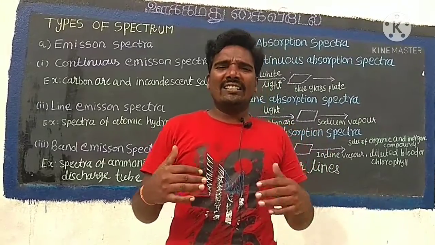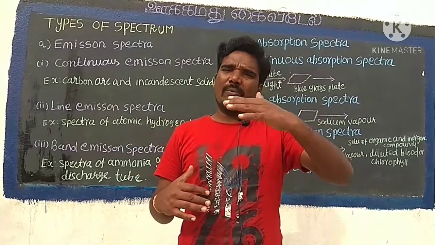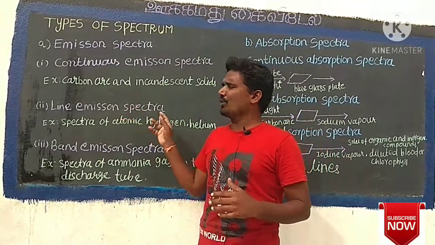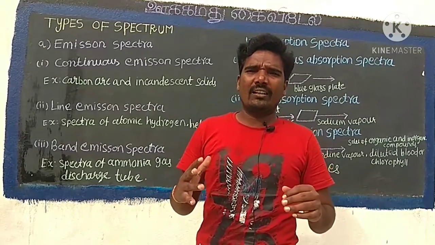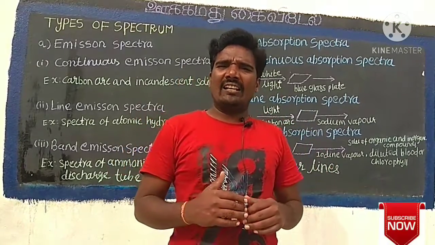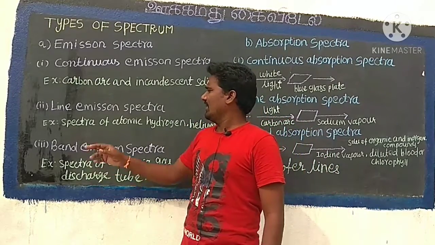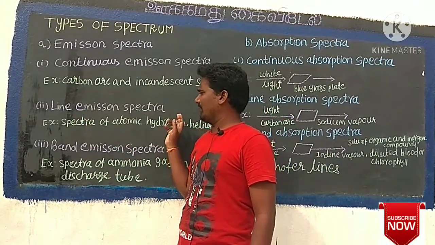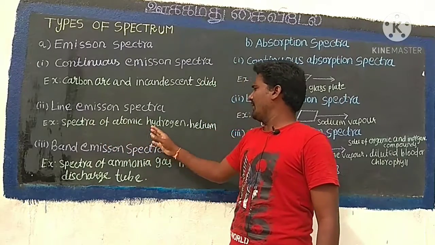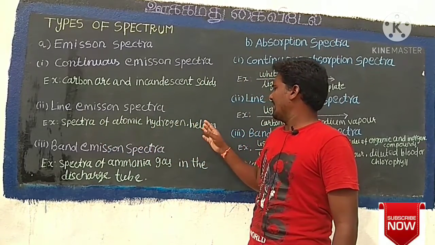Such spectra arise due to excited atoms of elements. These lines are the characteristics of the elements and are different for different elements. Example, spectra of atomic hydrogen, helium, etc.